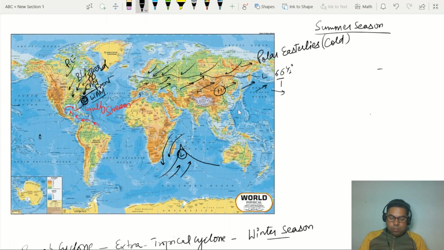Because of this, the whole USA up to the state of Texas comes under the effect of cold winds. This is also called a polar outbreak. Polar outbreak means extension of wind from the polar areas to the temperate zone, which is the extension of the blizzard also, right? So because of this mechanism, the whole USA comes under the effect of sudden temperature change.